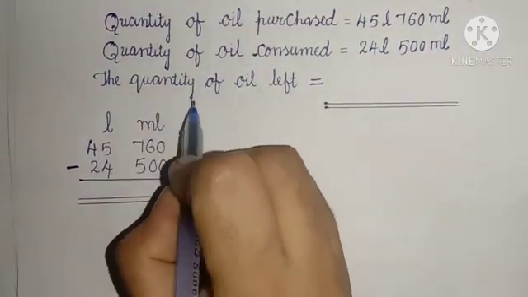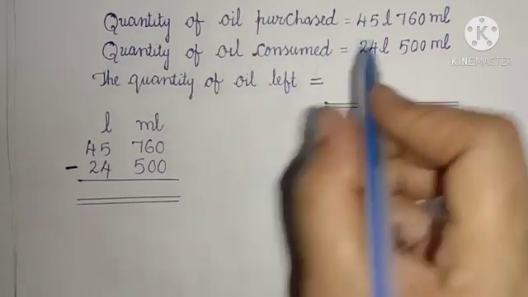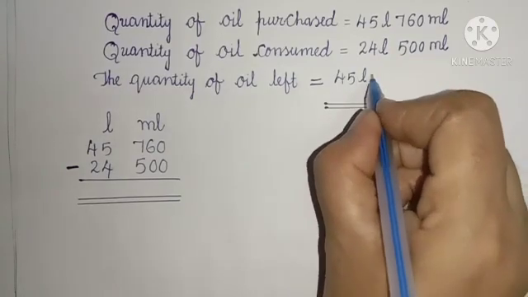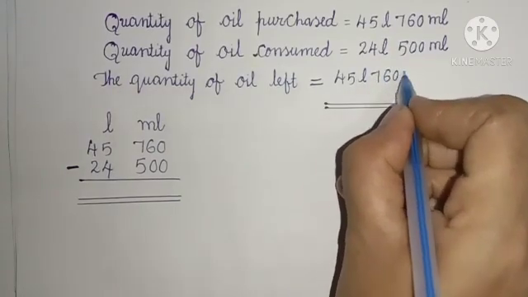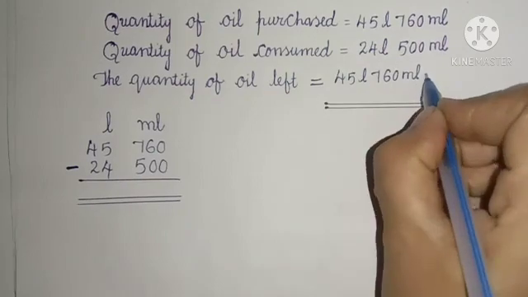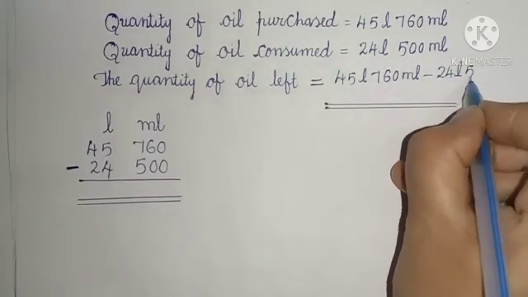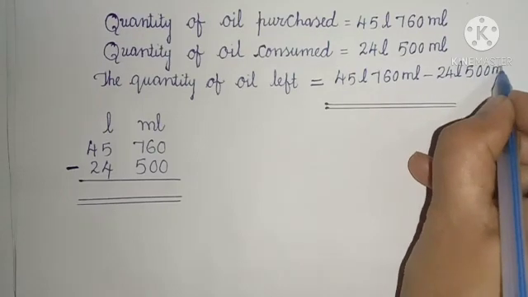The quantity of oil left is 45 liters 760 milliliters minus 24 liters 500 milliliters.